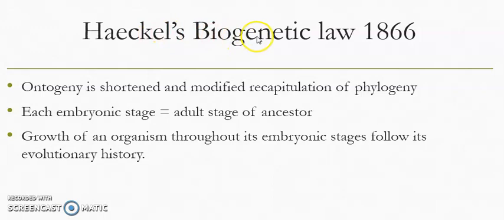Next is the biogenetic law. This law was presented by Haeckel in 1866. Ontogeny is actually the shortened and modified recapitulation, meaning repetition, of phylogeny. Each embryonic stage is equal to the adult stage of an ancestor, and the growth of an organism throughout its embryonic stages follows the evolutionary history. The development of the whole organism is just the same as what happened during its evolution.